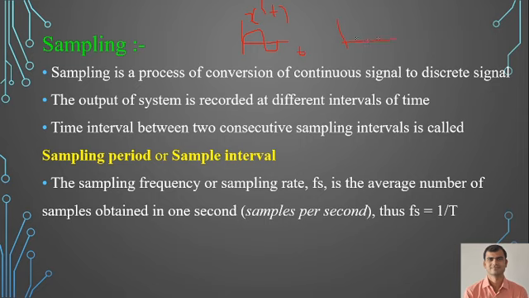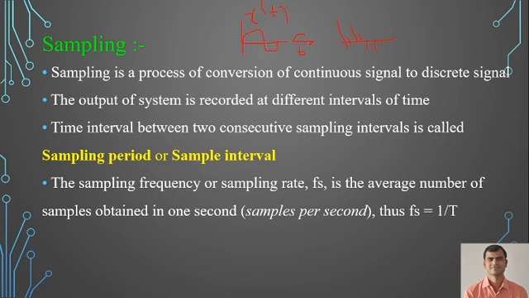The shape of the signal will remain the same, only the time becomes discrete instants of time. So these are the samples. This conversion from continuous to discrete time is known as sampling, and we require a sampler for the conversion.